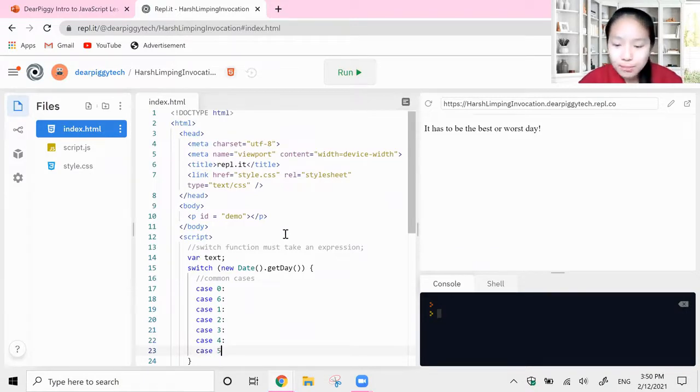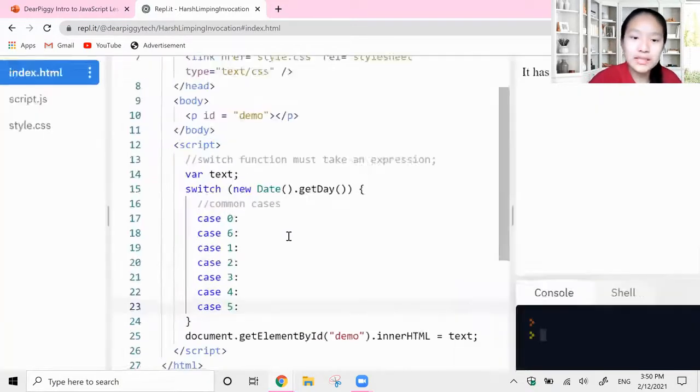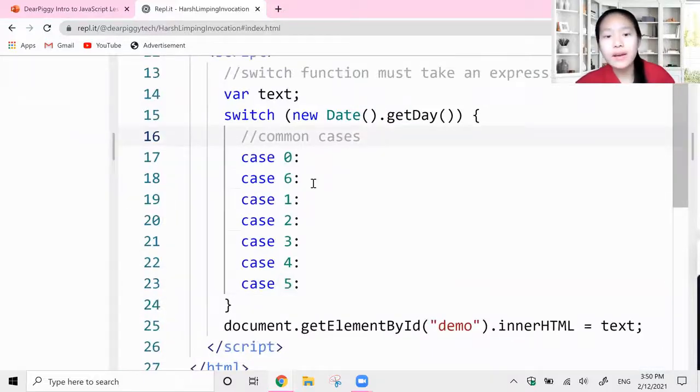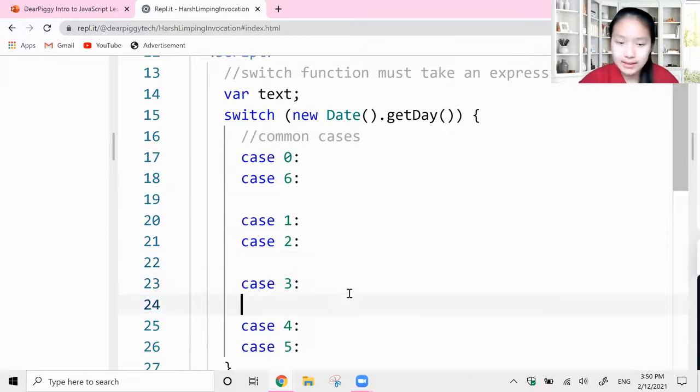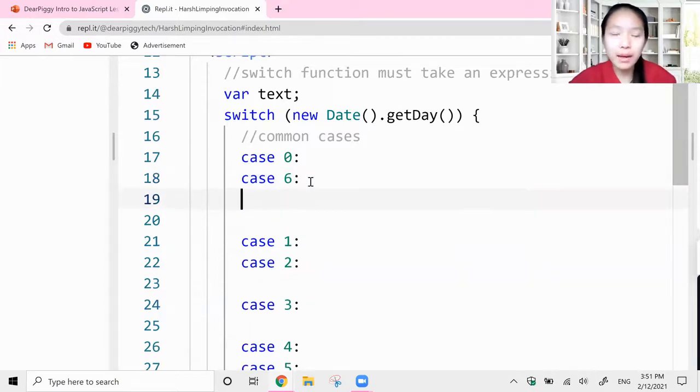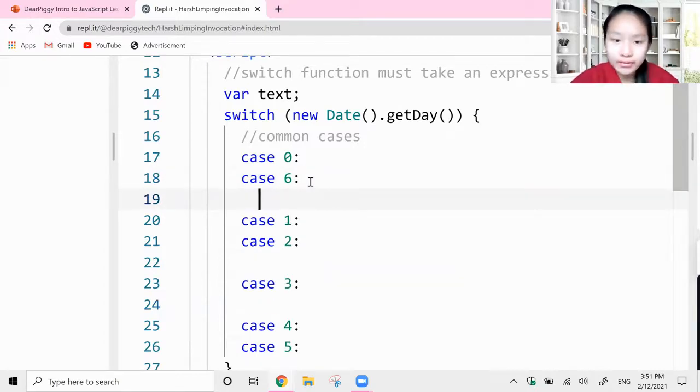As you can tell, I've put things a little bit out of order. I've gone 0, 6, 1, 2, 3, 4, 5. And this is a reason. Let me go ahead and separate things like this. As we said before, case 0 and case 6 were the same. So if I want to give the same message here, all I'd have to do is for case 6 and case 0, not put anything. Don't put anything for case 0.